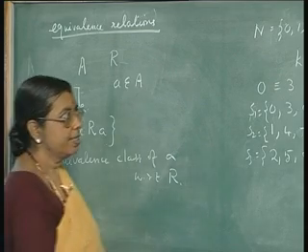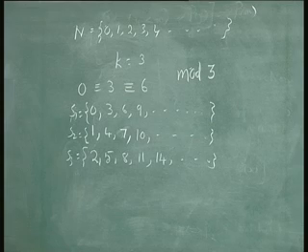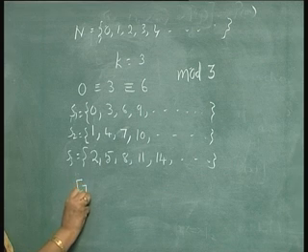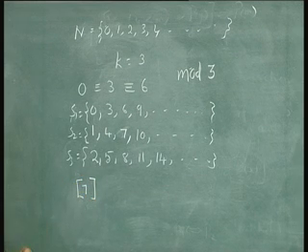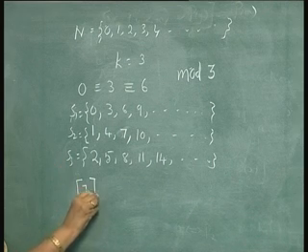Now, let us consider this example, mod 3. If you take say 7, what is the equivalence class of 7? All elements which are equivalent to 7 by this relation.